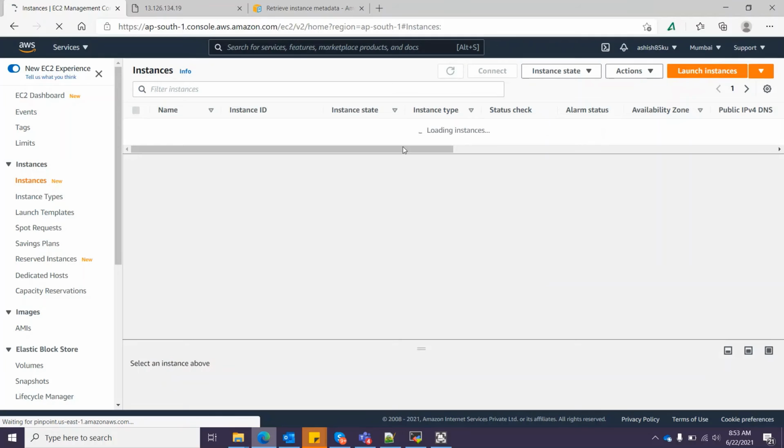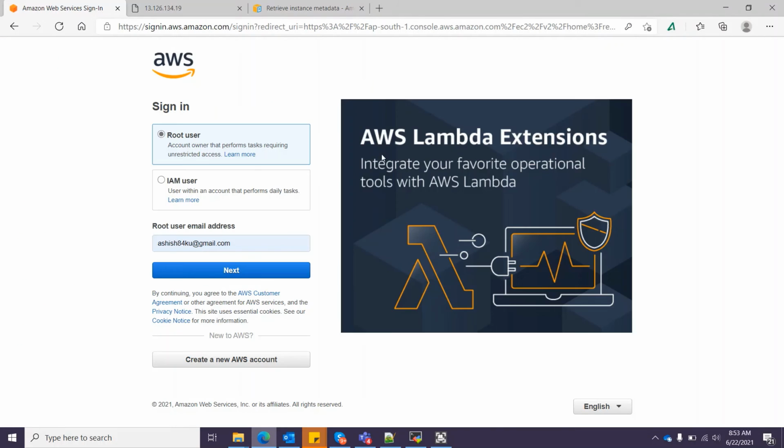So I clicked on my instance and it's loading. Oh, let me log in again.